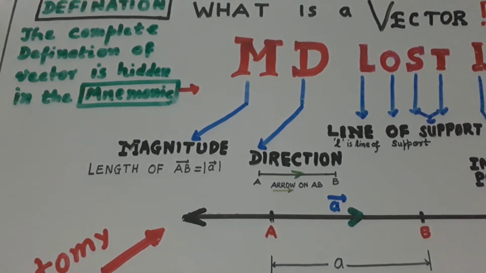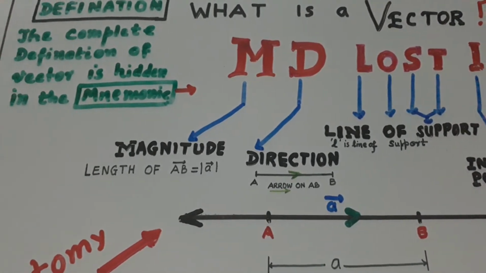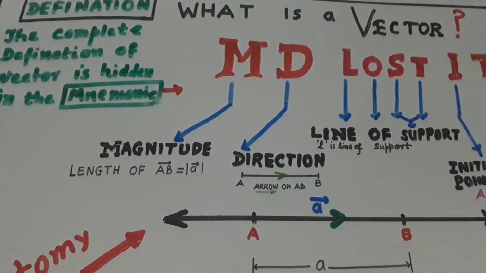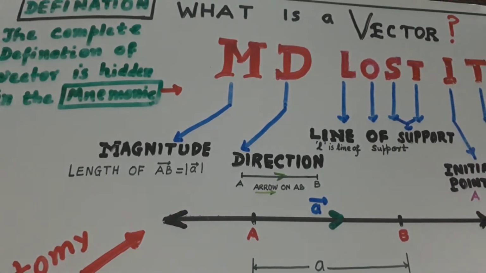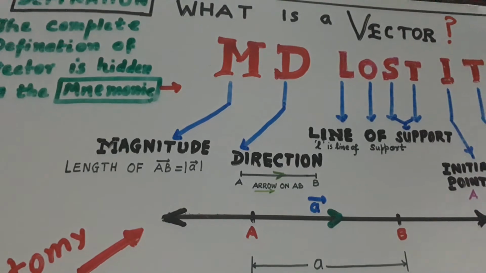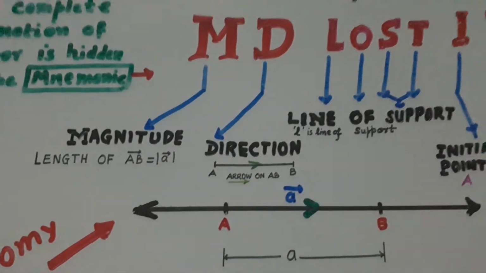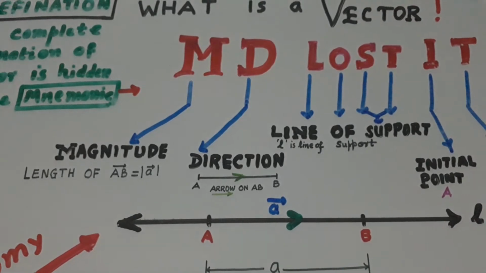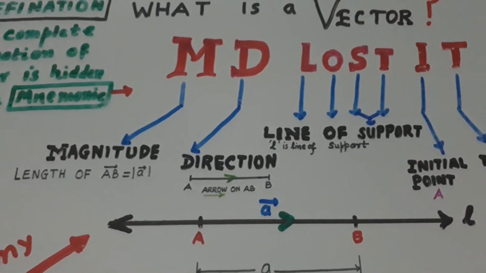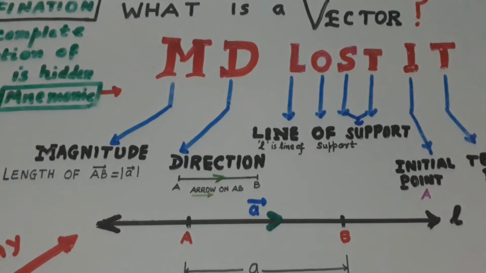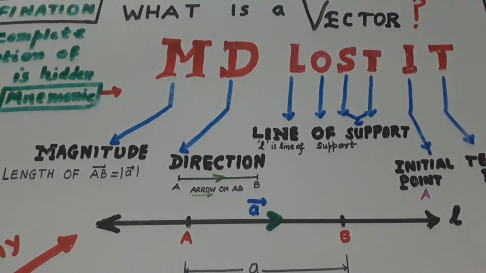This is the complete definition. It is hidden in this, and it is the anatomy of the vector. Look here, it is anatomy of the vector. So now, if you remember this, you will remember what the vector is. Now let us go to the next mnemonic.